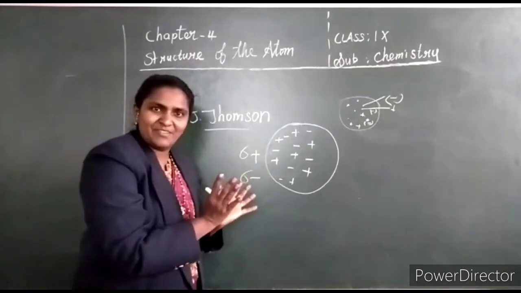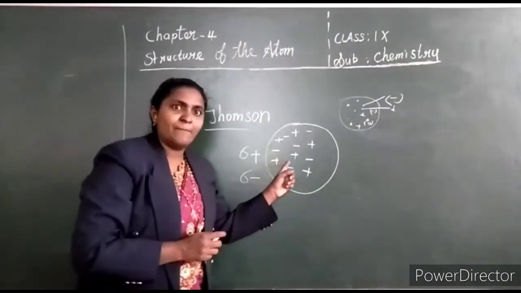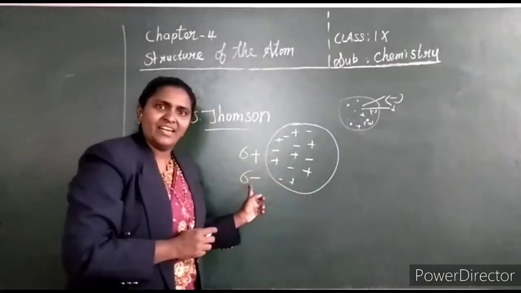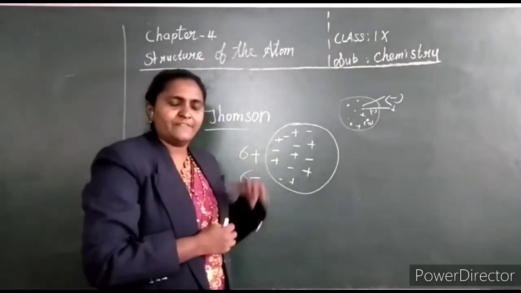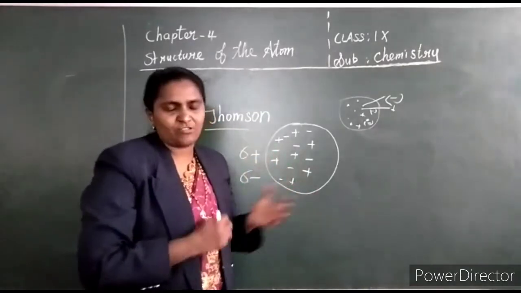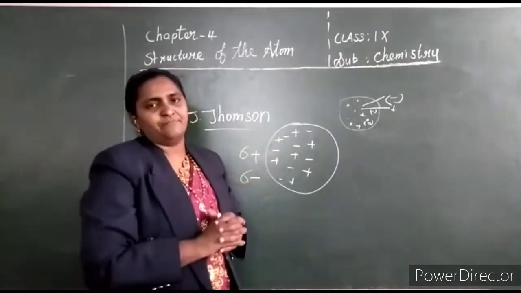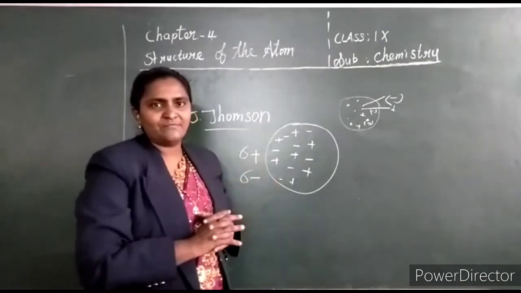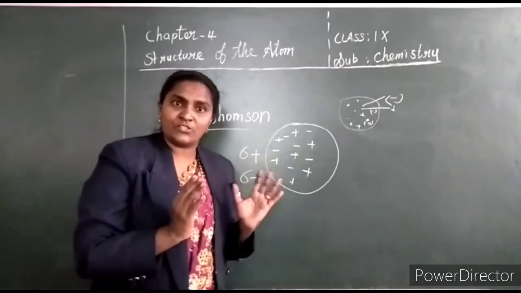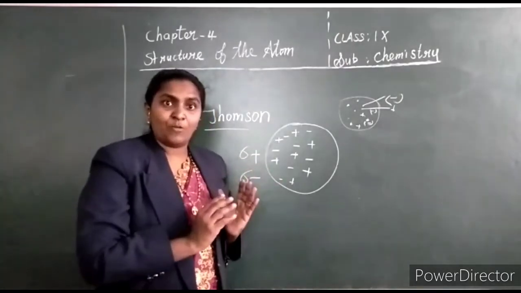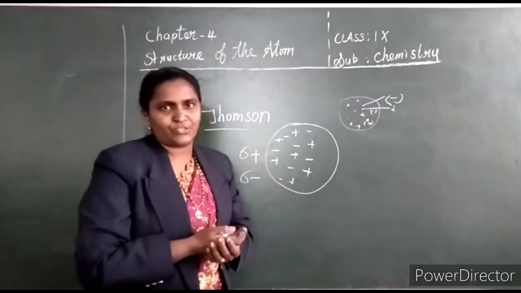So the whole atom is considered to be neutral. Reason? Because the number of protons is equal to the number of electrons. If there are 6 protons, there should be 6 electrons. If there are 5 protons, there should be 5 electrons. So plus and minus cancel and you get a neutral atom. So what was his conclusion? The atom is like a sphere. It is embedded with an equal number of positive and negative charges, so the overall atom is neutral.